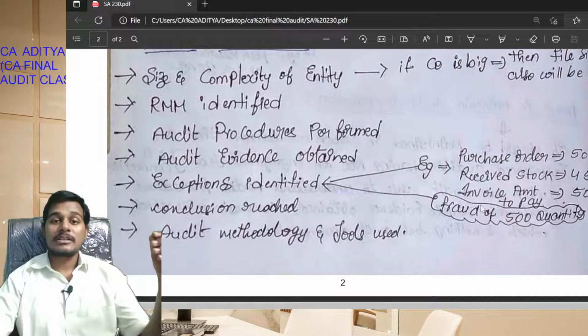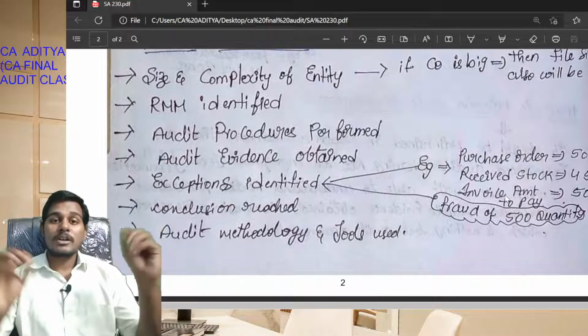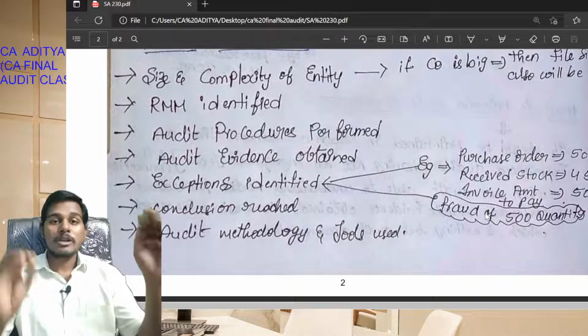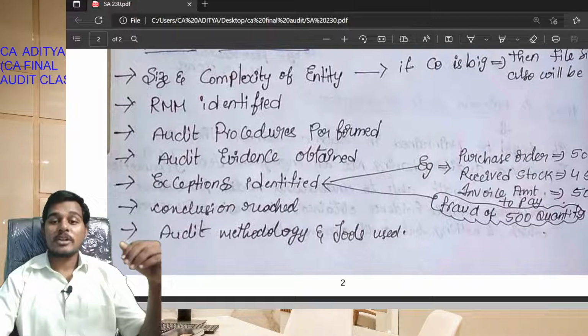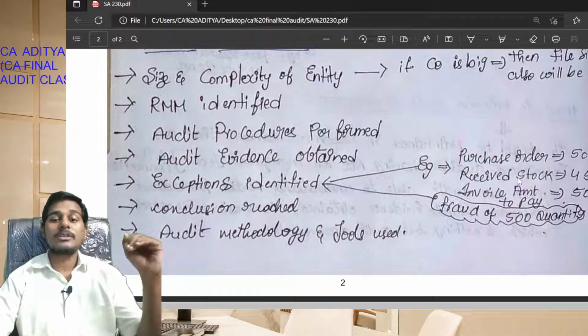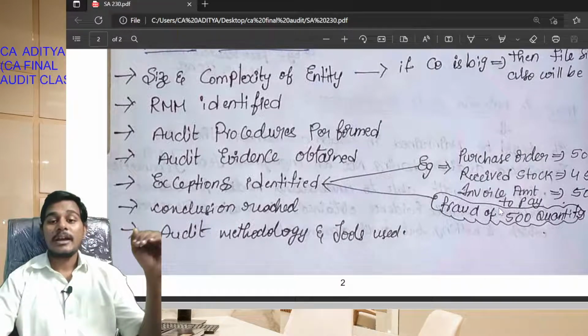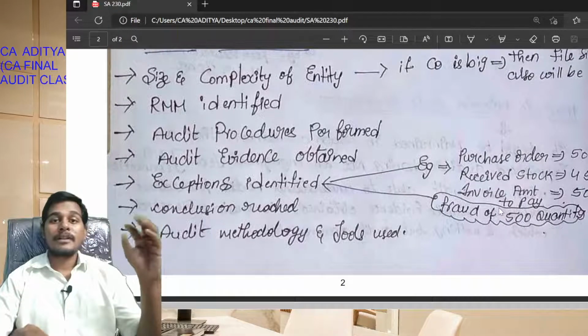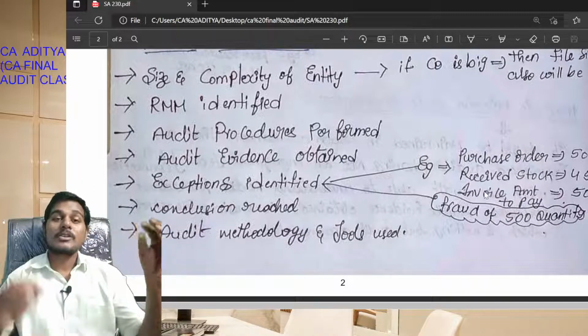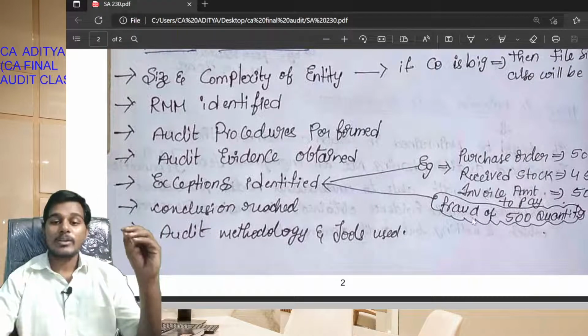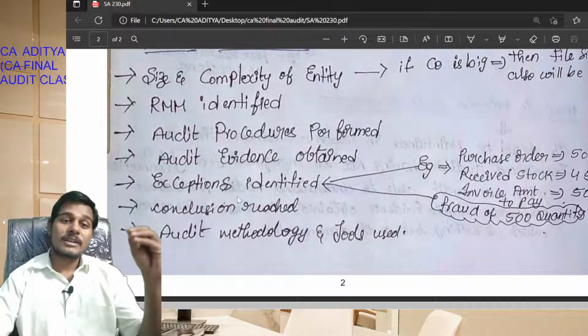In such a case, an inconsistency and a fraud has been observed, since the actual received stock is 4,500 and the invoice to be paid to the supplier is for 5,000 quantity. So there is a fraud of 500 quantity. So an exception is identified.